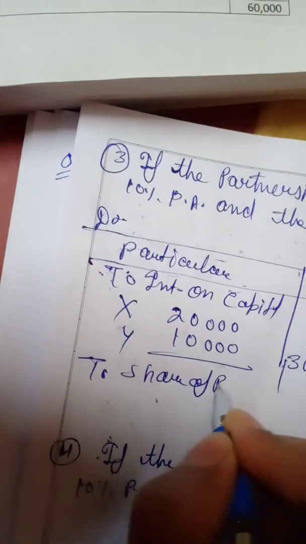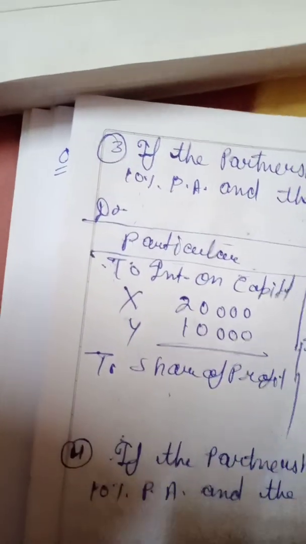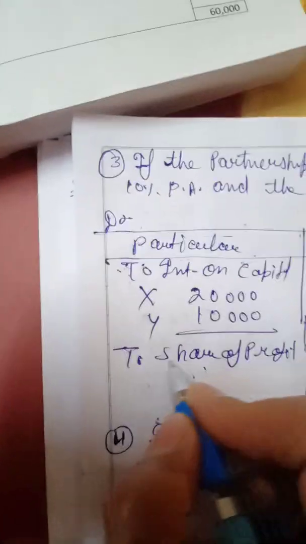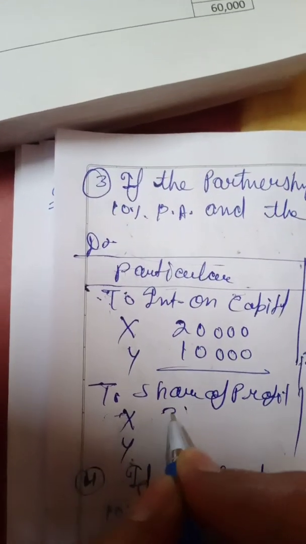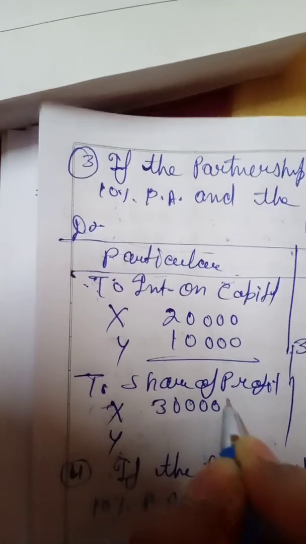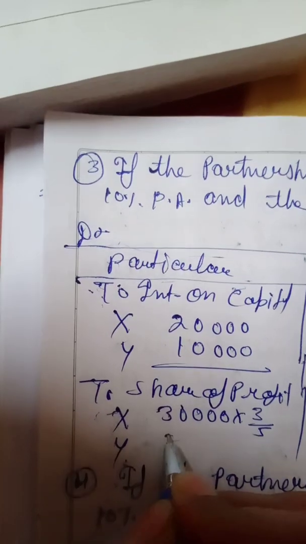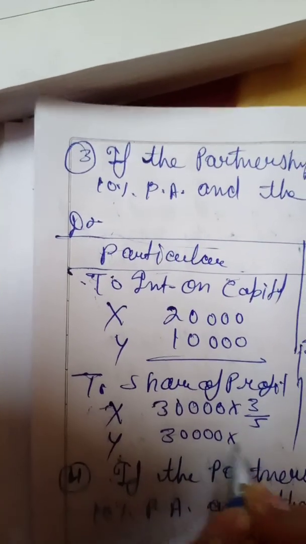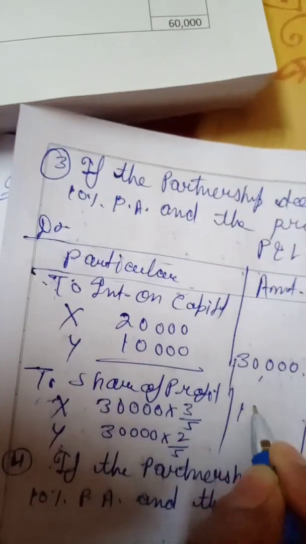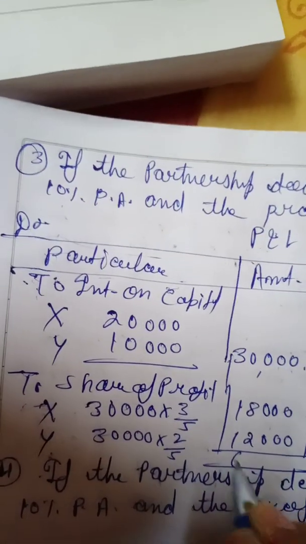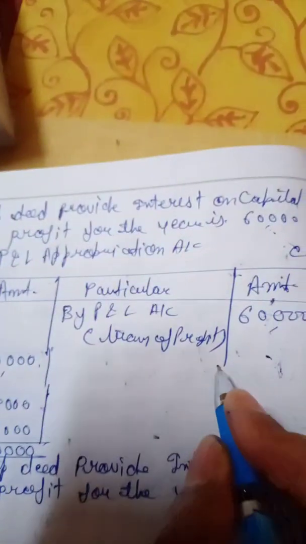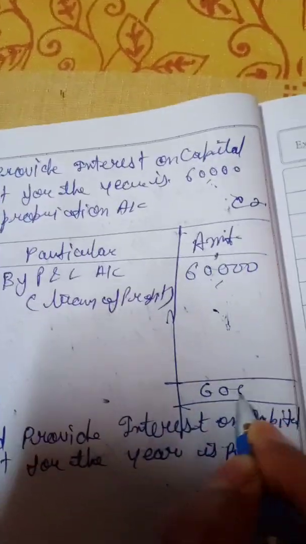Share of profit, you can write partners' capital also, X and Y. 30,000 into 3/5 and 30,000 into 2/5, which is 18 and which is 12. Total 60 and total 60.